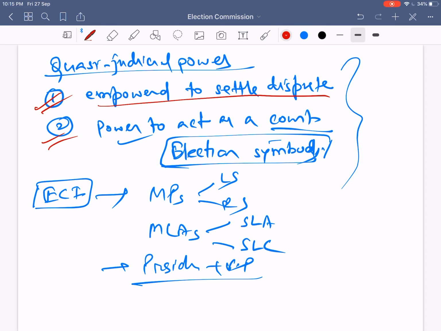The second important power is the power to act as a court. When there is a dispute regarding an election symbol, a political party's name, color code, all these things, in such cases the Election Commission has quasi-judicial power.